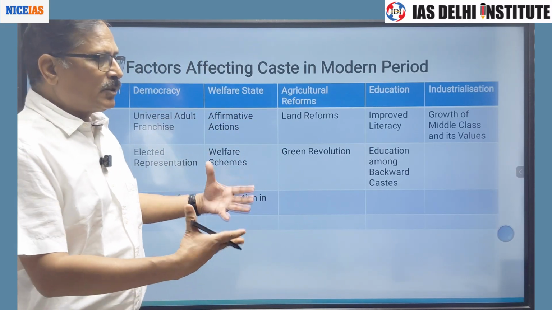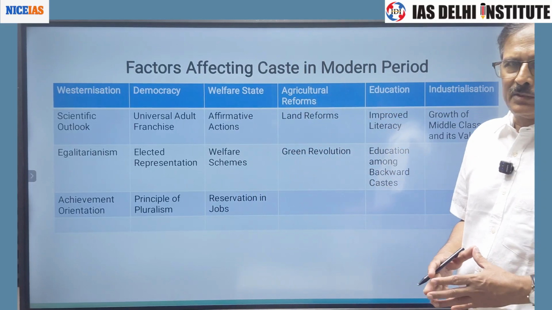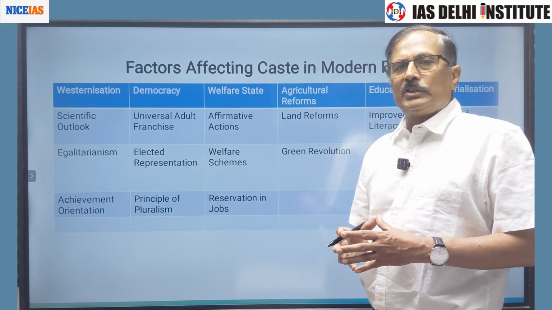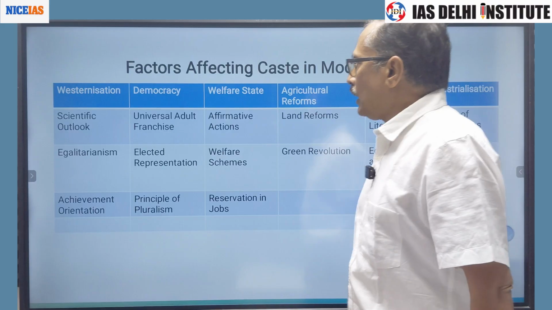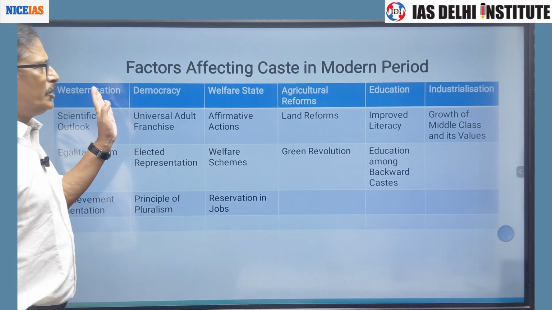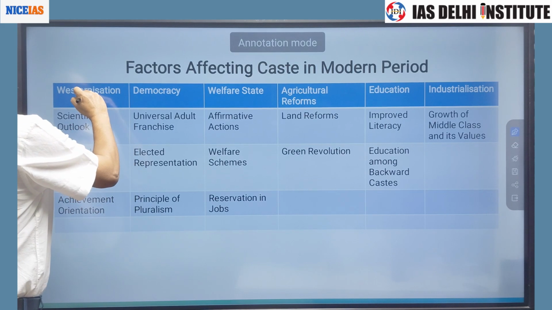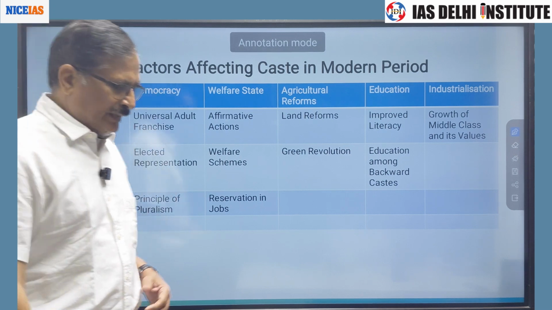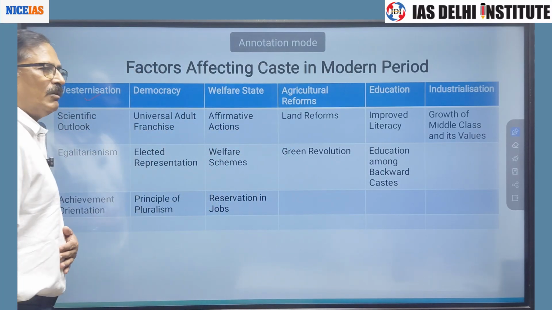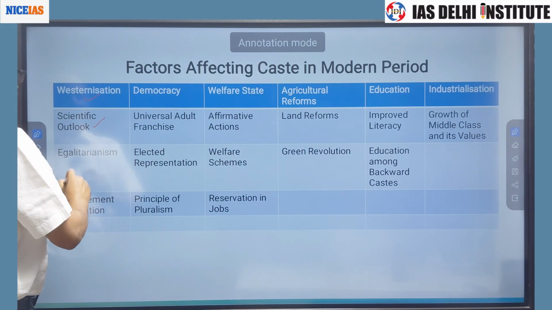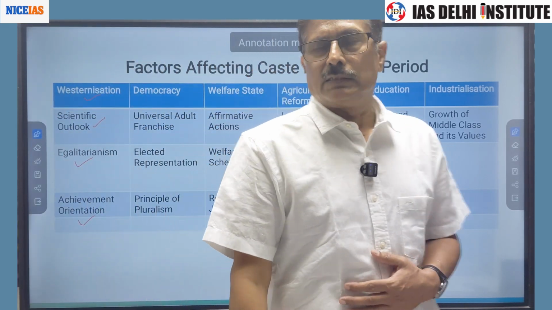Now, when the question is asking, it is asking about the contemporary period. So, we will find that there are a number of factors which affect the caste system in the modern period. First, the contact with Western culture brought changes in Indian society. Western culture is characterized by scientific outlook, equality, achievement orientation. So this has an impact on the caste system.